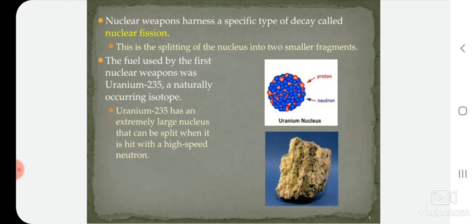This is the splitting of the nucleus into two smaller fragments. The fuel used by the first nuclear weapon was uranium-235, a naturally occurring isotope. A natural form of uranium is shown in this slide. Uranium-235 has an extremely large nucleus that can be split when it is hit with a high speed neutron. Then uranium breaks into two lighter nuclei.